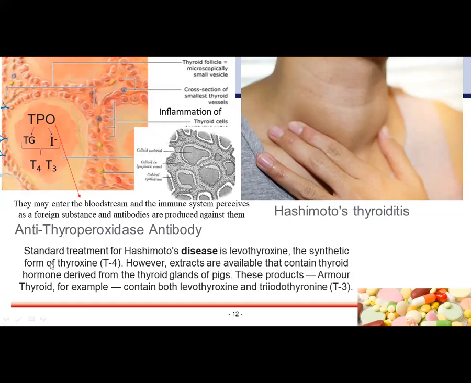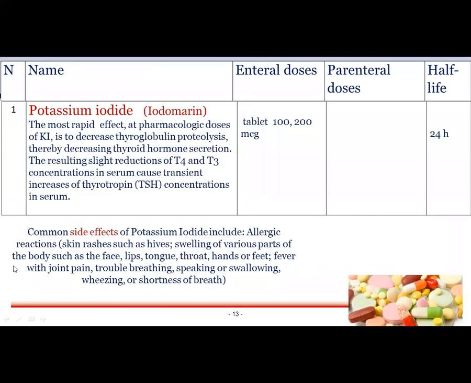Anti-thyroperoxidase antibody. Standard treatment for Hashimoto's disease is levothyroxine, the synthetic form of thyroxine, T4. However, extracts are available that contain thyroid hormone derived from the thyroid glands of pigs. These products, for example Armour Thyroid, contain both levothyroxine and triiodothyronine, T3 it is called. So this is the picture for Hashimoto's thyroiditis.